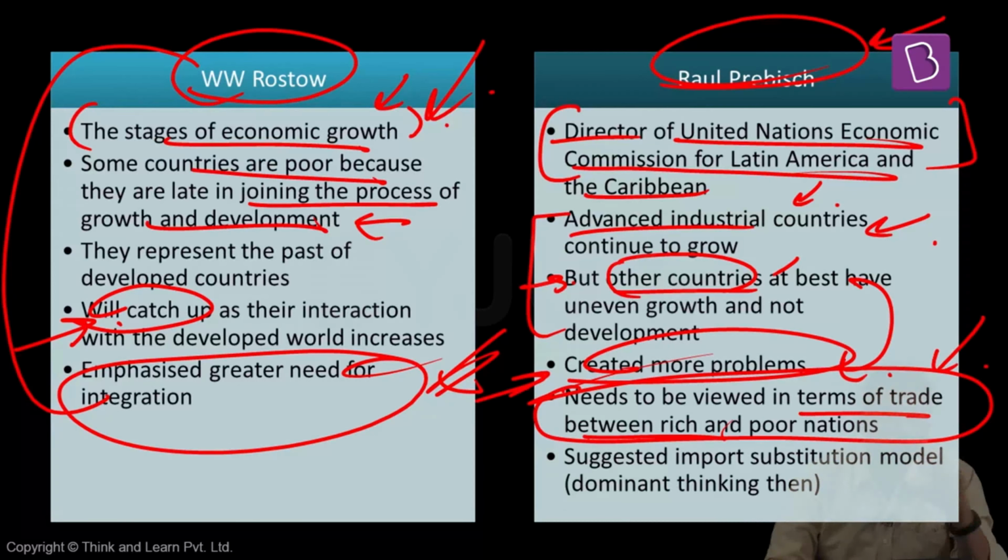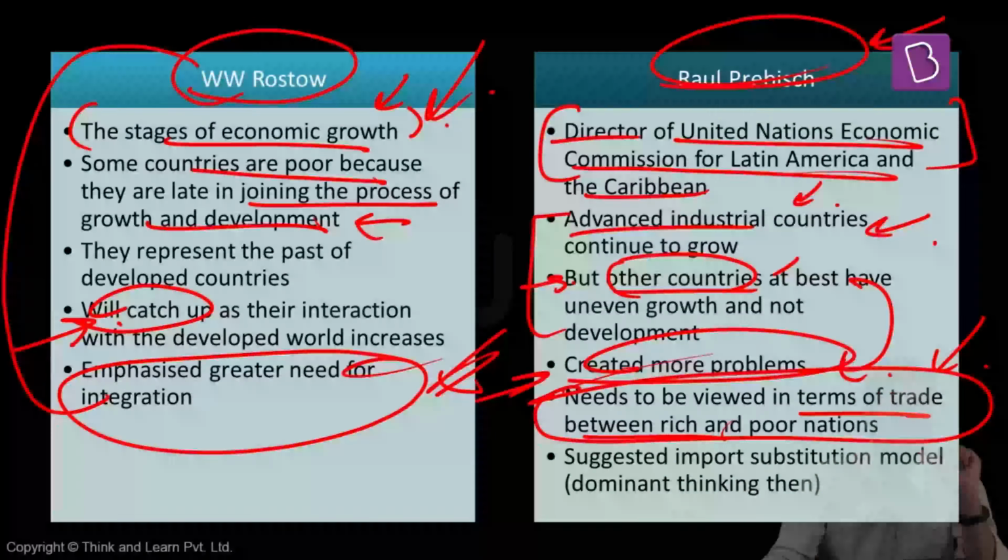For example, the rich nations will take raw materials from the poorer nations, and then they will make a product, and then they will sell it. They will find markets, and they will again dump it in the poorer nations. So in this process, the poorer nations might not develop their own technology. They will always remain dependent on the rich nations for their products. So the equation is such that some countries are dependent on the richer countries, and the richer countries are always benefiting. They're getting raw material at a cheaper price, and they're also getting a market to sell their products.